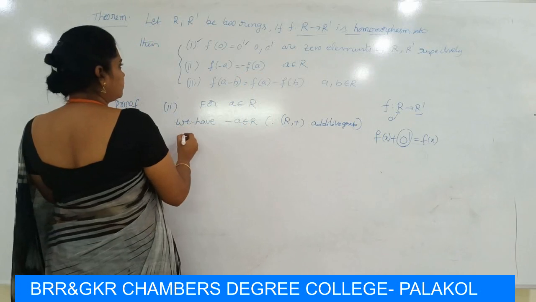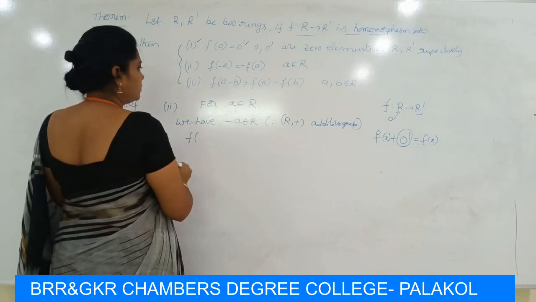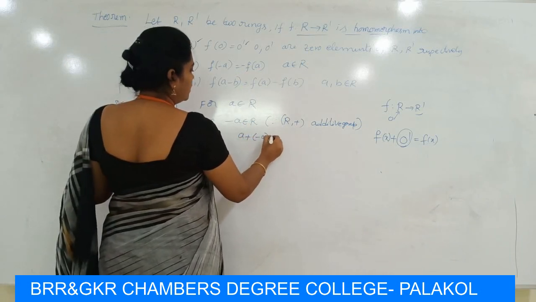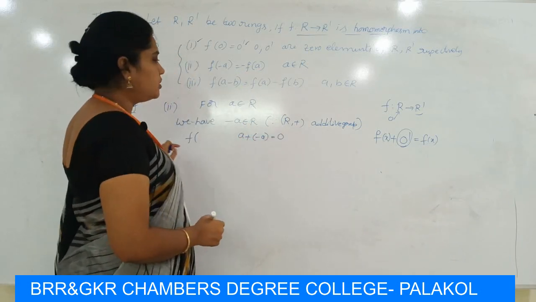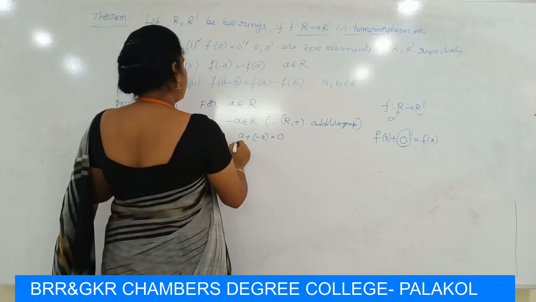That means a plus minus a is equal to 0, because minus a is the additive inverse of a. We apply f on both sides.